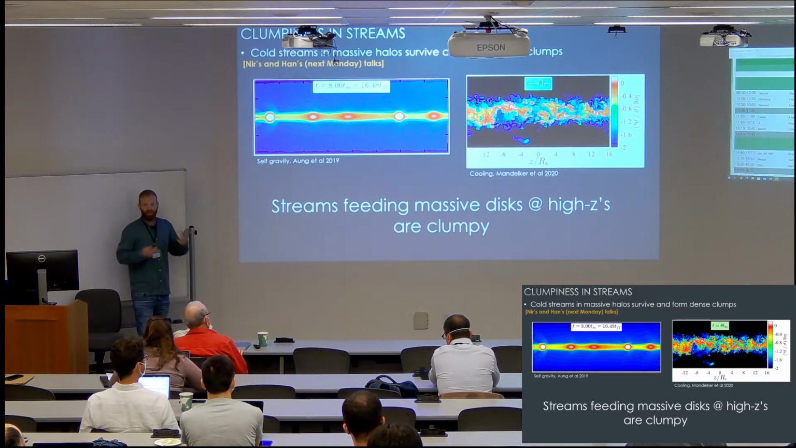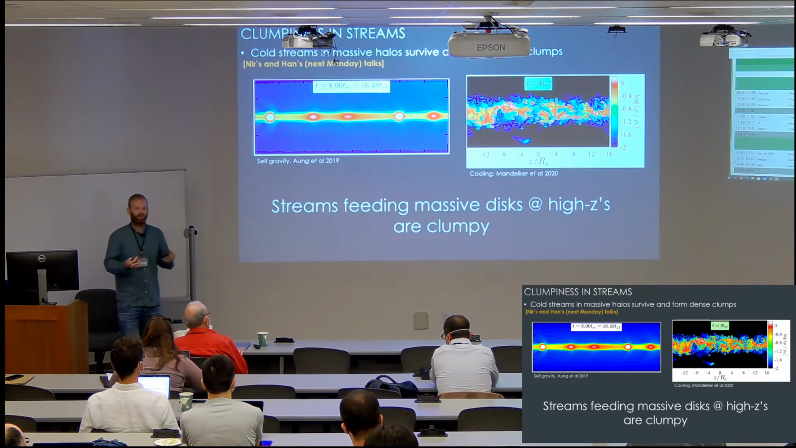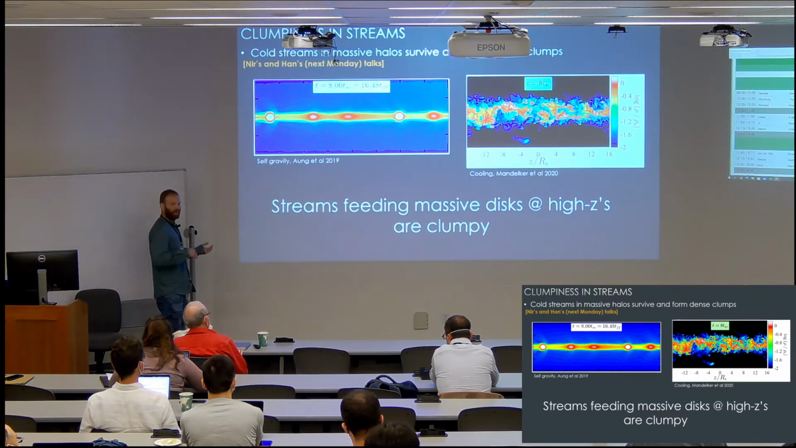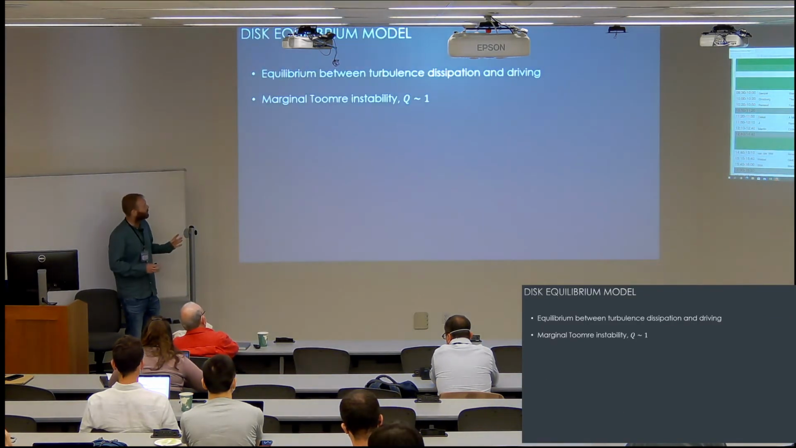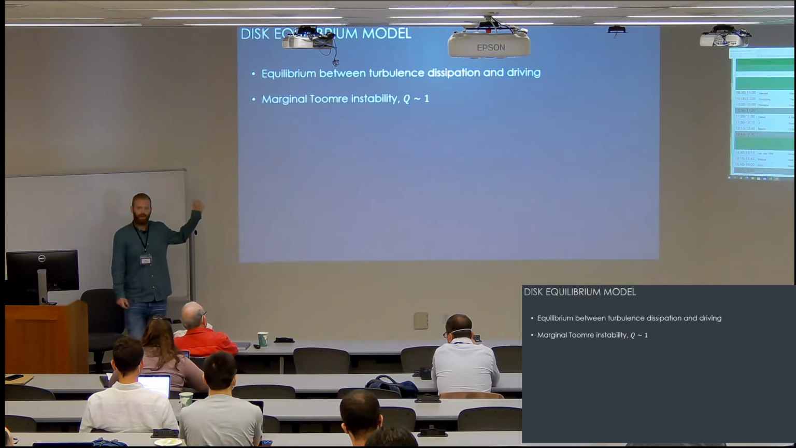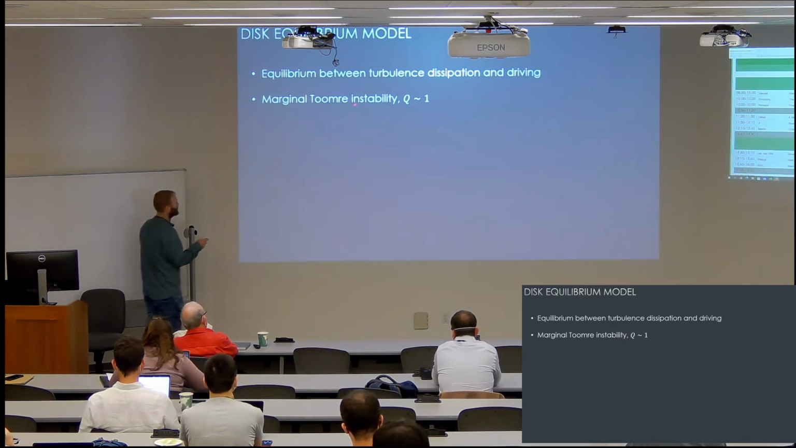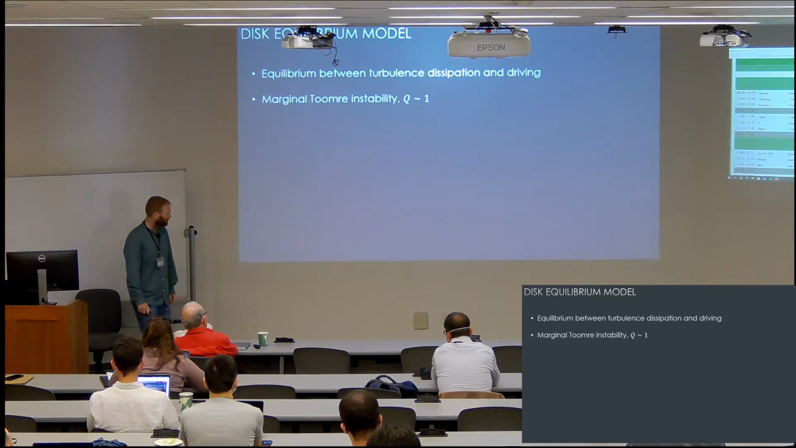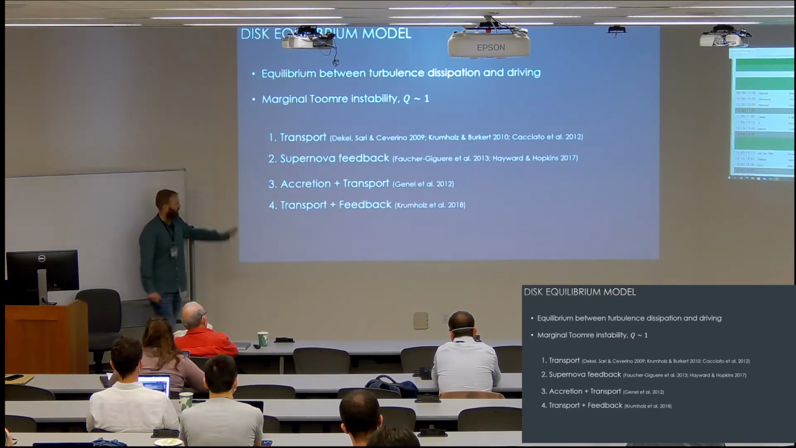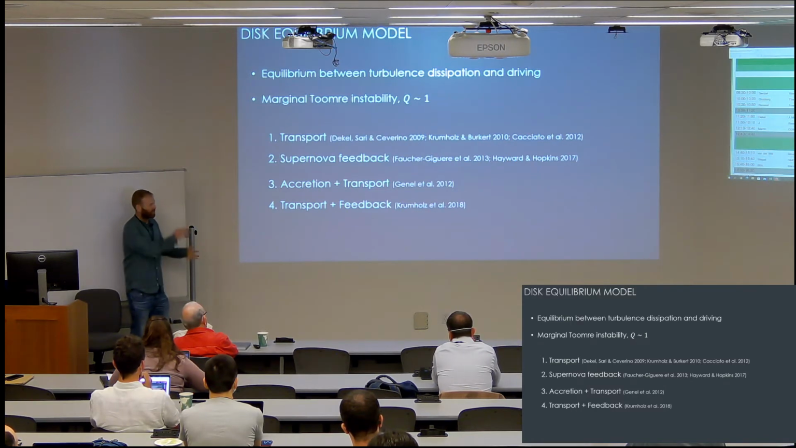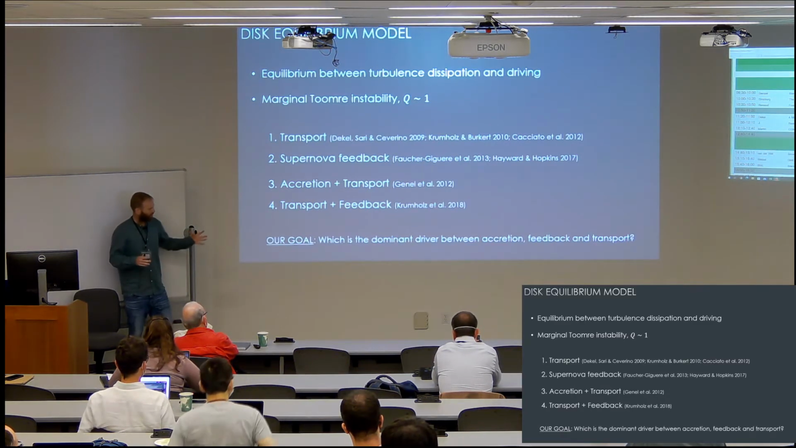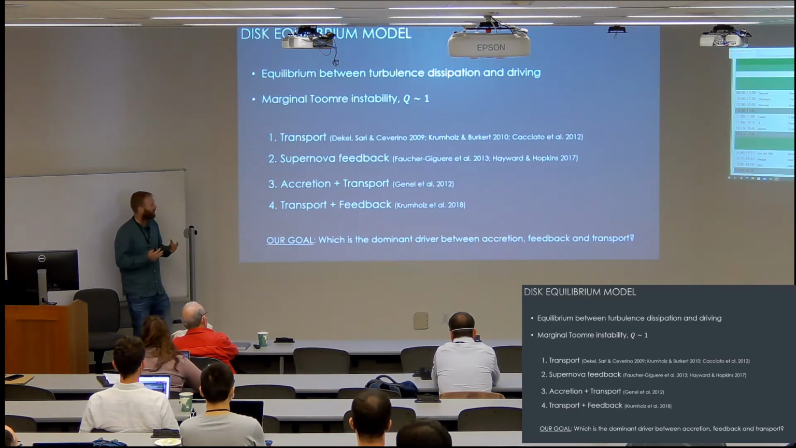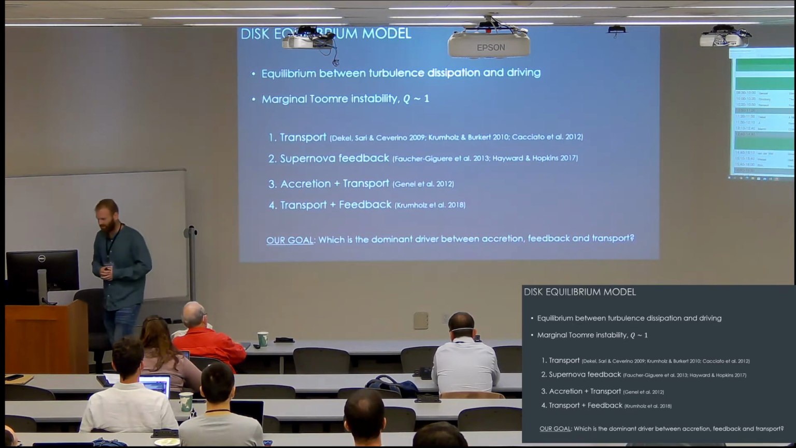So in light of this, we want to revisit the question of what is the role of accretion in driving turbulence when comparing to transport and feedback. The way we're going to do this, we're going to use a disk in equilibrium model in which turbulence dissipation is balanced by driving, by multiple drivers. And we're going to assume that the disks remain in a state of marginal instability, Q of about 1. These models have been used many times in the past, but only using partial potential drivers. And our goal today is to use accretion, feedback, and transport as potential drivers and to see which one is the dominant one as a function of mass and redshift.